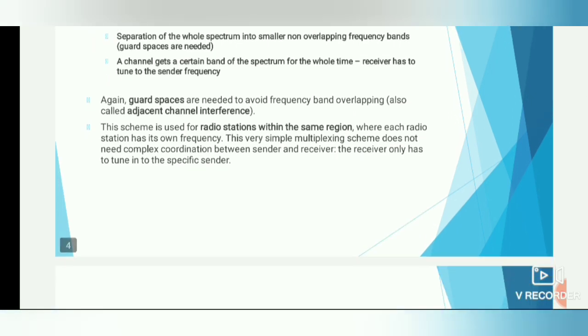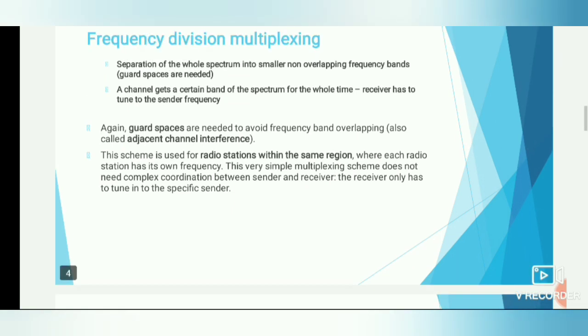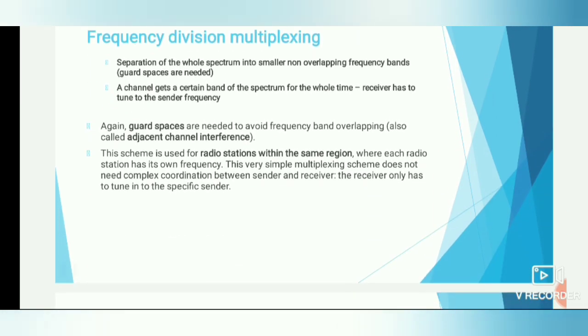Okay, so again the guard spaces are needed to avoid the frequency band overlapping. Here also the guard spaces are needed to avoid the frequency overlapping, also called adjacent channel interference. So this scheme is used for radio stations within the same region, where each radio station has its own frequency.